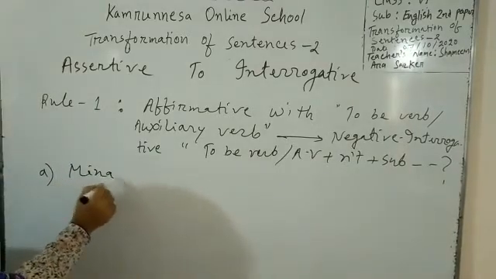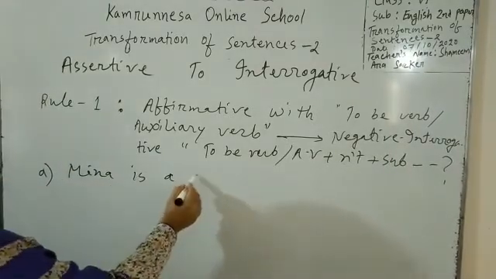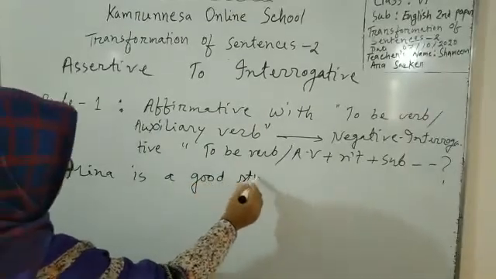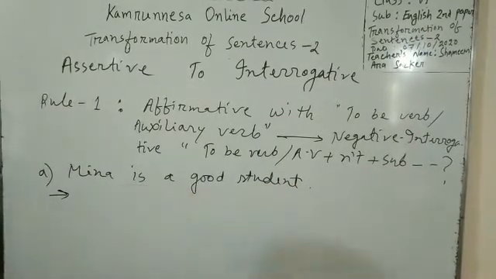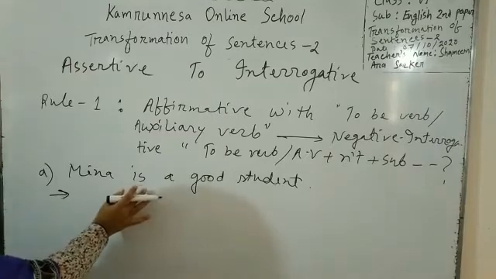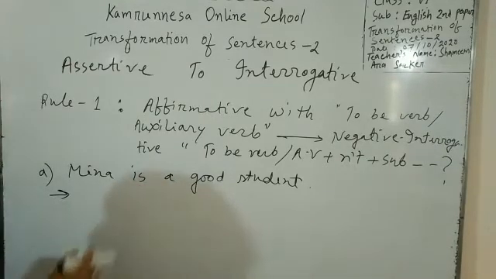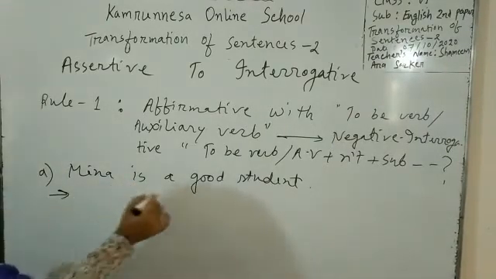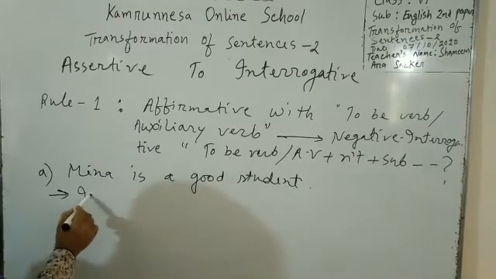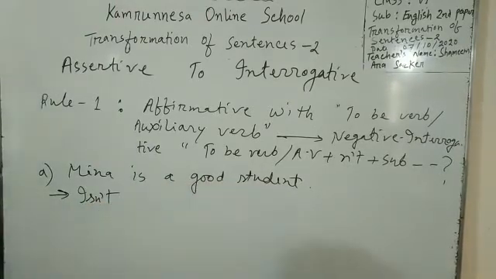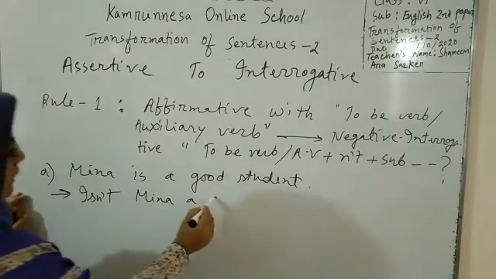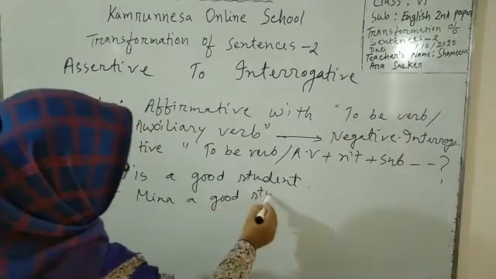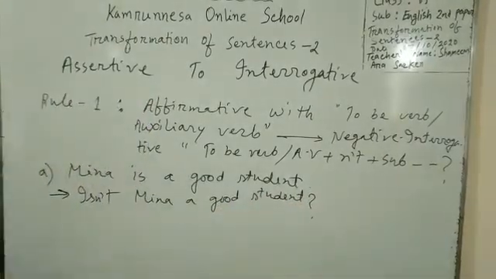Meena is a good student. Look, here in this sentence we can see a to be verb. The be verb is "is", and this is affirmative, so we have to turn it into negative interrogative. So what will we do? We will use this to be verb with the contracted form of not: isn't. Isn't Meena a good student?